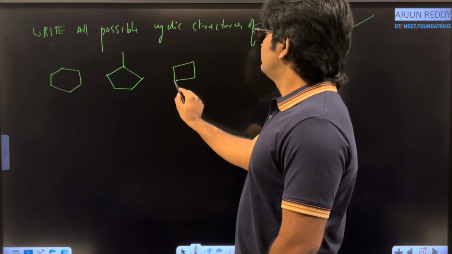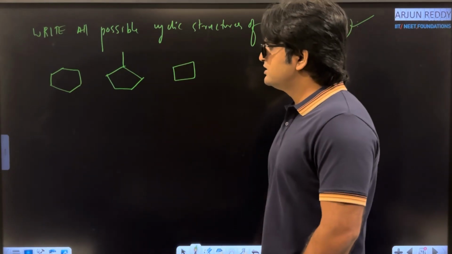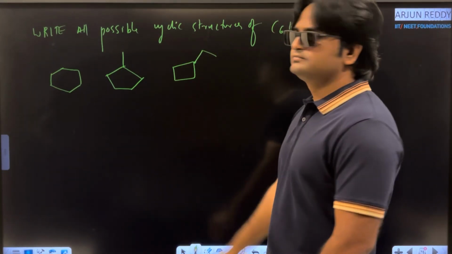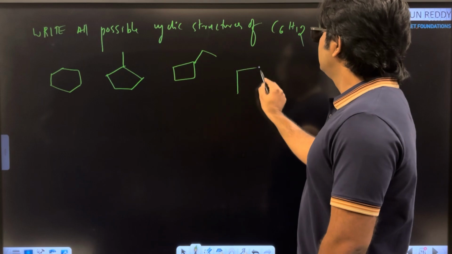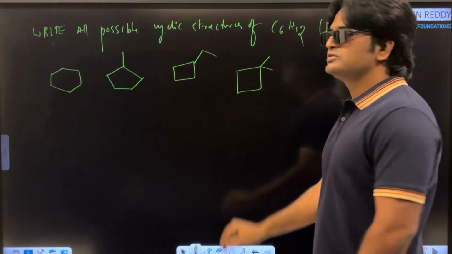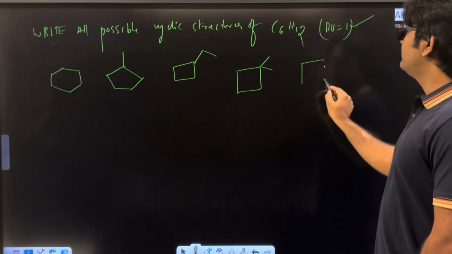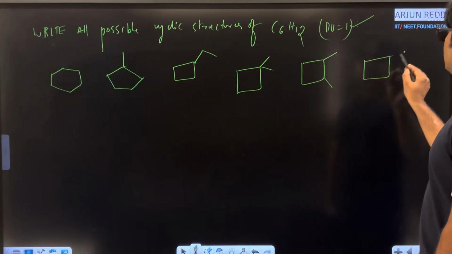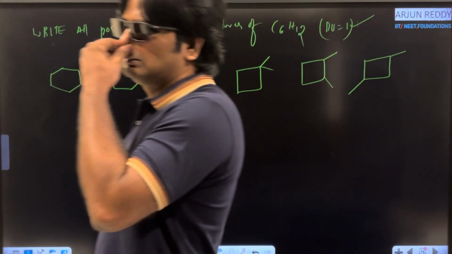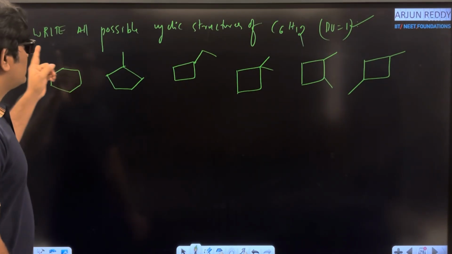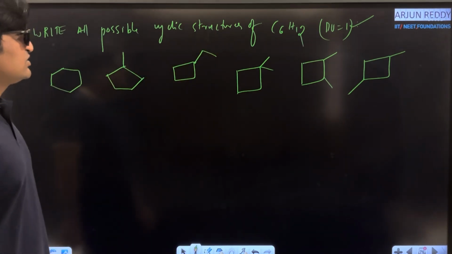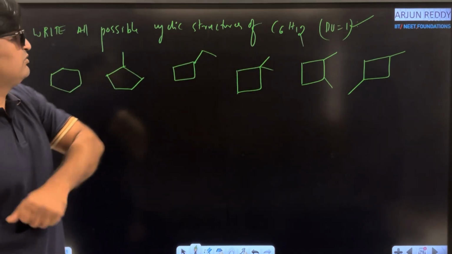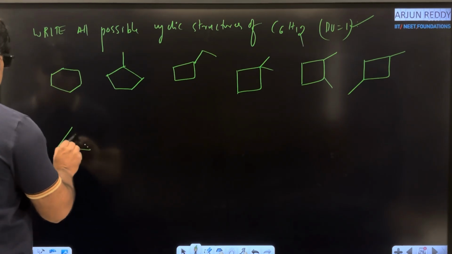Let us try with 4-member ring system. And how many carbons left? 2 carbons. That 2 carbons you can write in the form of ethyl. Okay, right. Not only ethyl, you can write methyl and methyl also. And not only 1 position, you can change position of methyls: 1, 2 position and 1, 3 position. Are you getting idea how I am writing? Write all possible cyclic structures of C6H12 with a degree of unsaturation 1: 6-member ring, 5-member ring, 4-member ring with substitution.